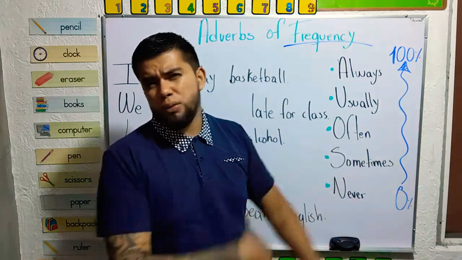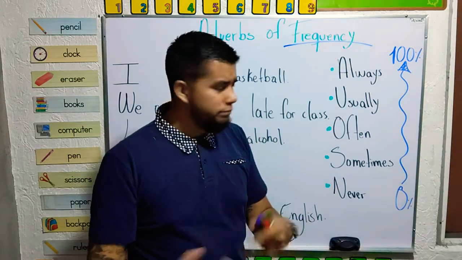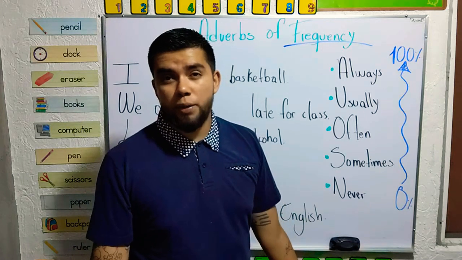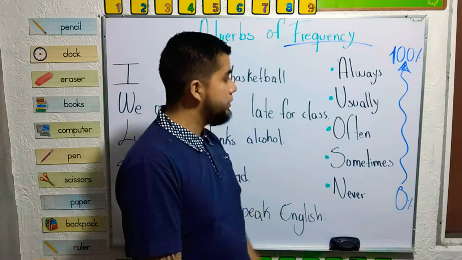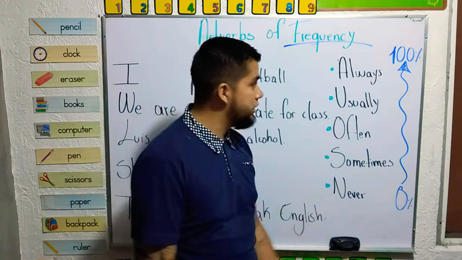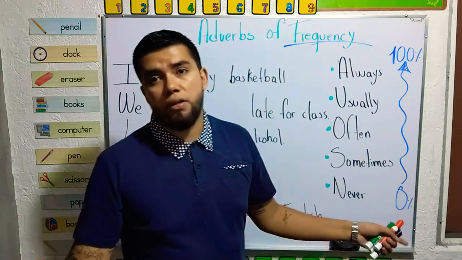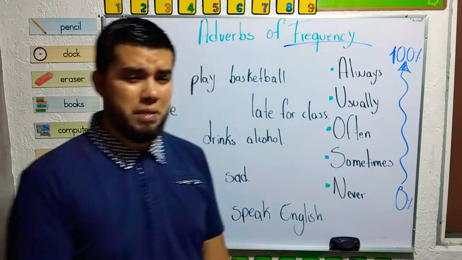Sometimes, not very often repeated. Never, you never repeat that action. So those are the different percentages. Always, all the time, never. When you don't repeat a certain action, ever.